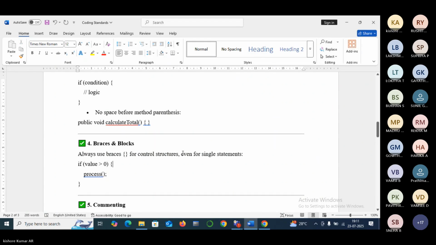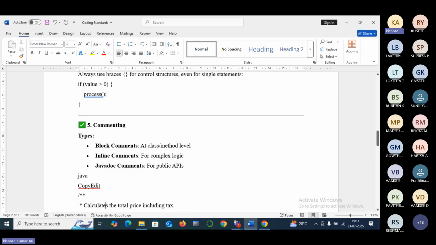And then if it is a single line statement also, for better understandability and readability, write that particular single line also inside a block whenever you are using a control statement. So if it is a single statement, we people can ignore writing this particular block in general, but for readability purpose, if you write a block, then it is also a coding standard. Okay, that is also a best practice.